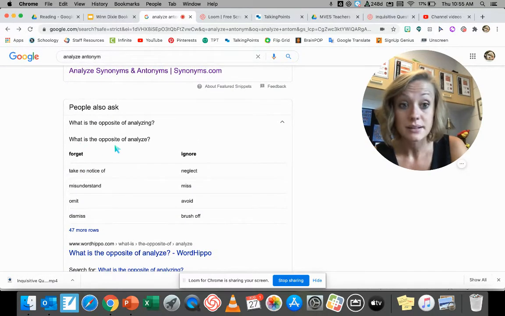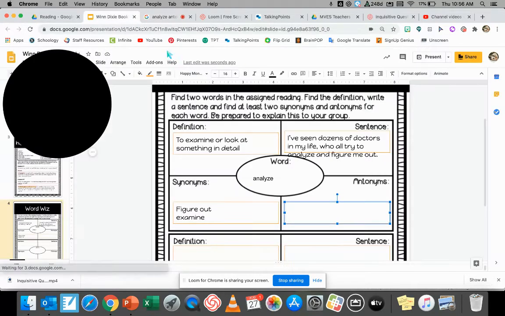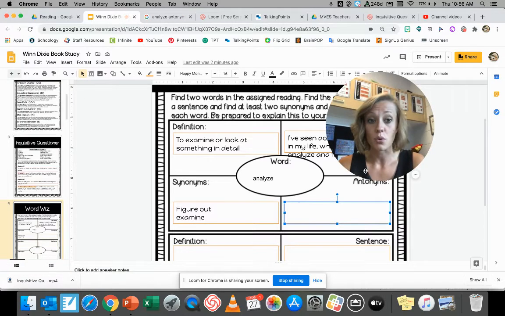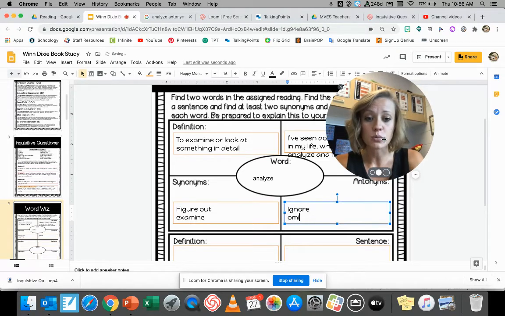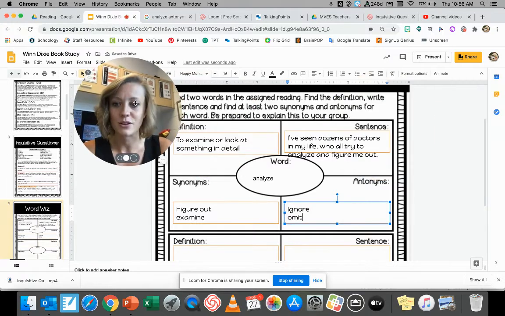The opposite antonym of analyze: to neglect, to miss, avoid, omit, misunderstand. Wow, those are all good words, and I know what those words mean. I'm going to use this word ignore because ignore is a familiar word for me. So I'm going to say the antonym or the opposite of analyze is going to be to ignore something. And I also am going to use the word omit because that's one of my vocabulary words.